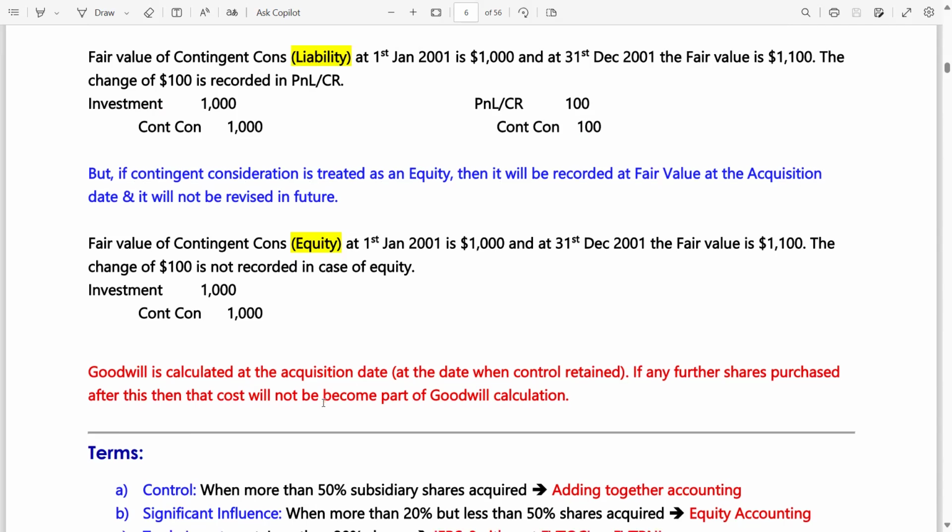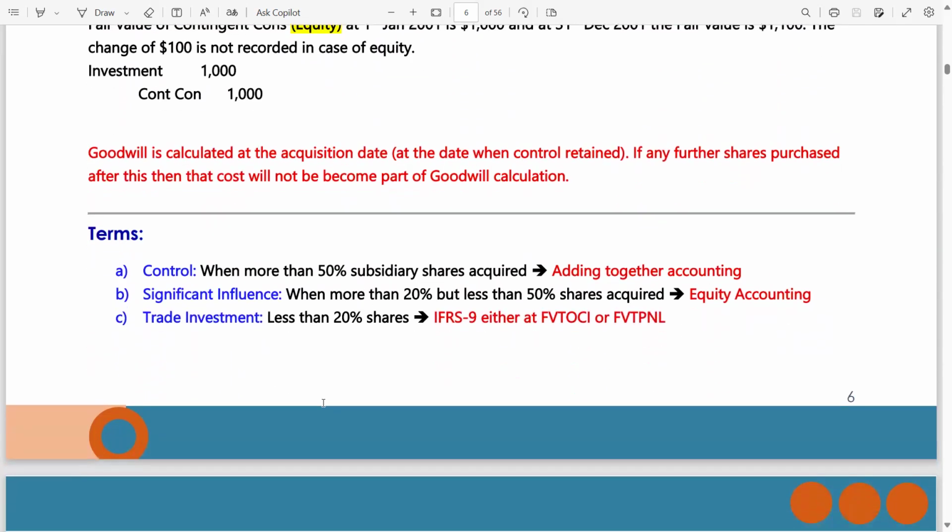You better study it. Now there are a few terms which we will continue further in tomorrow's class. Let me give you an overview. Control is when more than 50% of subsidiary shares are acquired. Adding together accounting means consolidated accounting. Significant influence is when more than 20% but less than 50% shares are acquired.